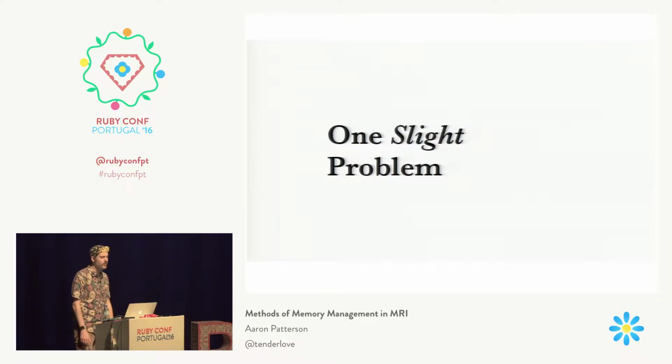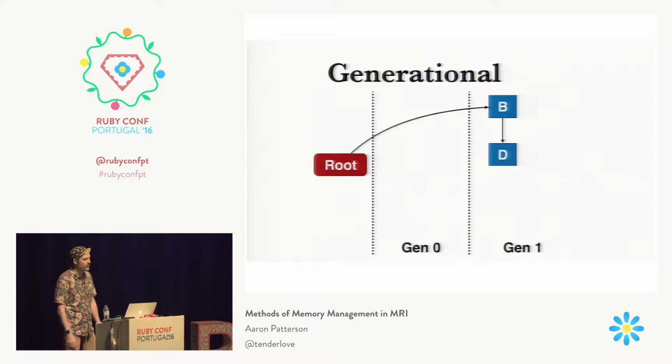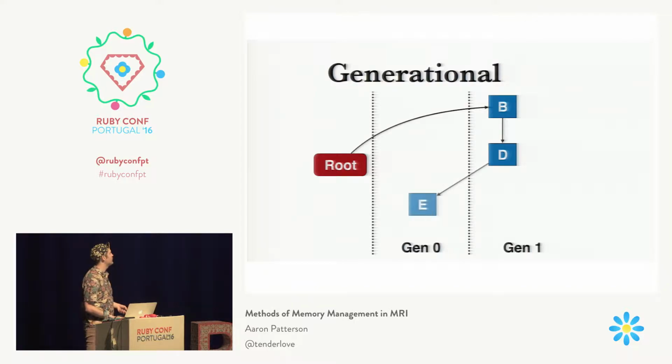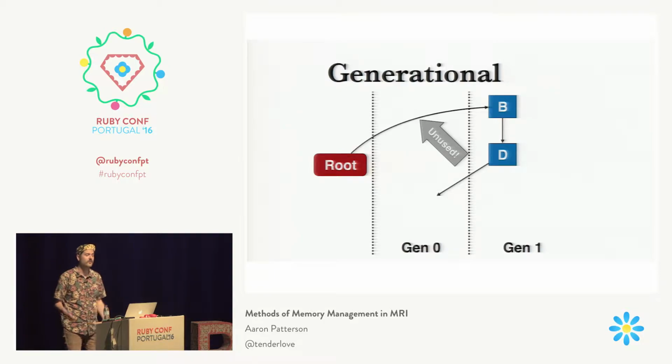But there's one slight problem with this algorithm. Let's say we have an example like this, we let the program run, and somehow the D object allocates a new object, and that new object goes into the new generation. Now we know that we're not going to examine older objects. We don't walk that arrow. So when we go to the mark and sweep phase, E never gets marked. So E gets swept away, but it's actually live data. D was pointing at E. So this is an error. We'll get a seg fault or something like that. And we don't want this to happen, so what do we do?